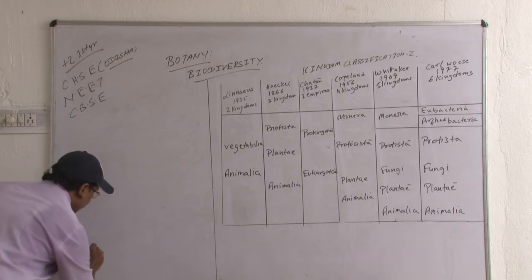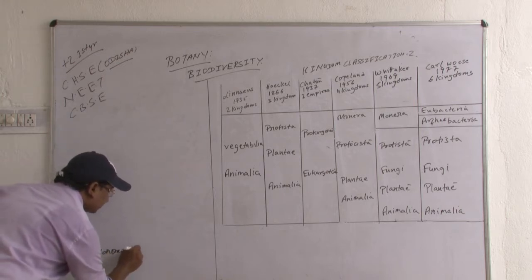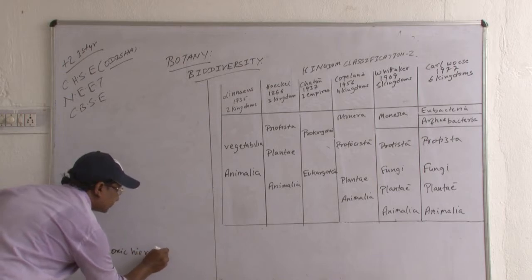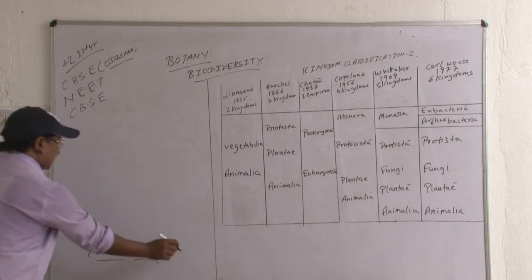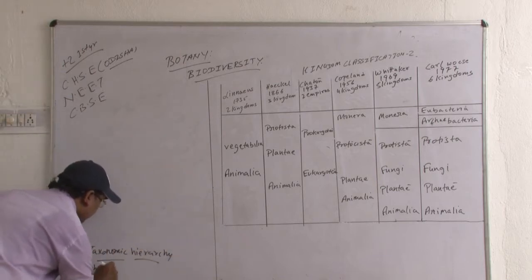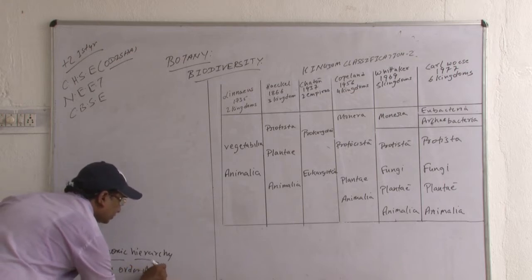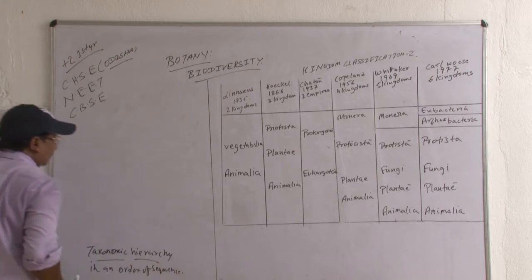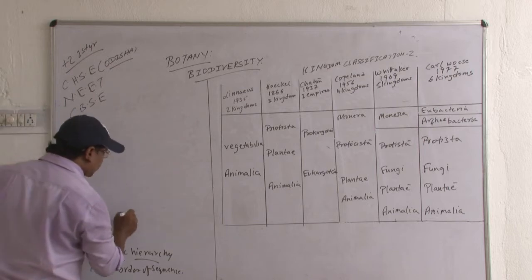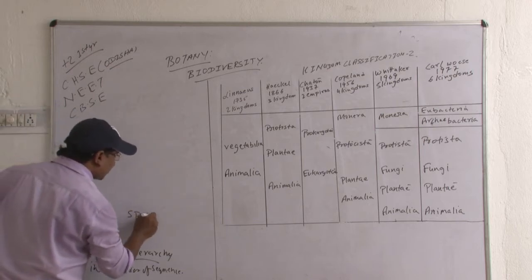Taxonomic hierarchy. In an order of sequence, it starts from species.